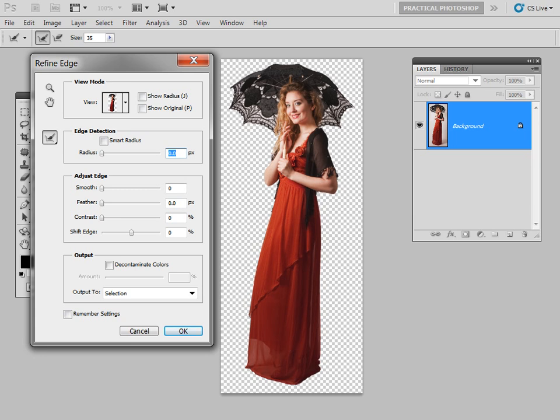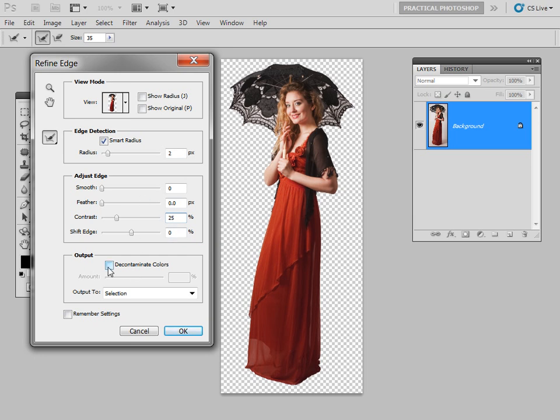Now we're not going to worry about extracting in the parasol here because we'll deal with that a little bit later on with some blending modes. So we're just going to keep the extraction around the parasol and of course the figure here. First of all, we want to go down to the edge detection, and a good idea just to hit the smart radius and keep that checked. You can alter the amount of pixels here. Let's probably just put in 2 pixels just to start with. And then we have the adjust edge, which you'll probably be familiar with some of these: the smooth, feather, contrast, and the shift edge. For this exercise, I'm just going to put in 25% contrast.